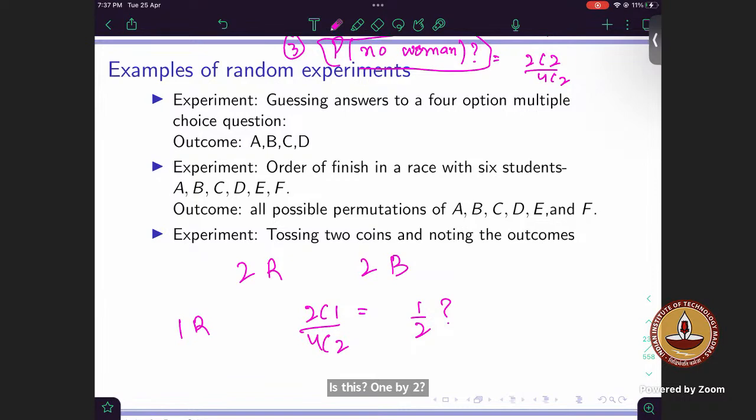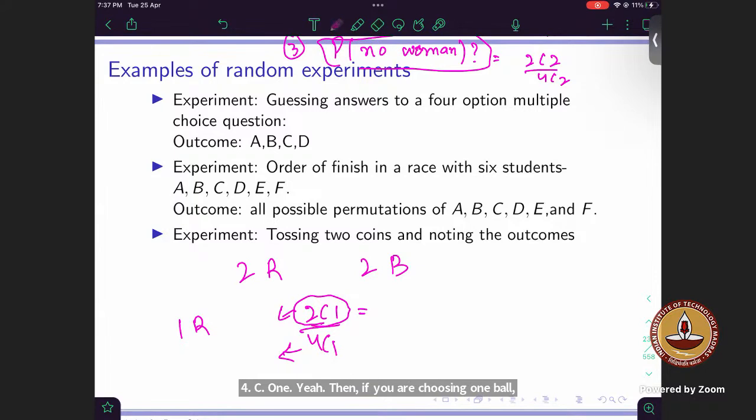So basically, these are all our favorable outcomes. That is why we have gone through PNC, to see how this 2C1 comes and why the denominator is 4C2. If you're choosing only 1 ball, then it would be 2 over 4, that is 1 by 2.